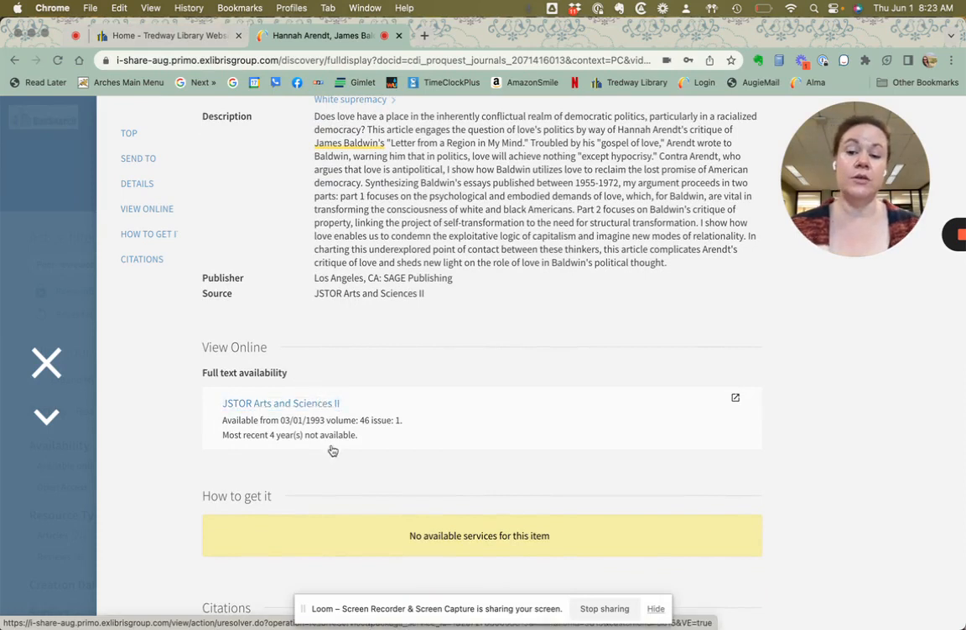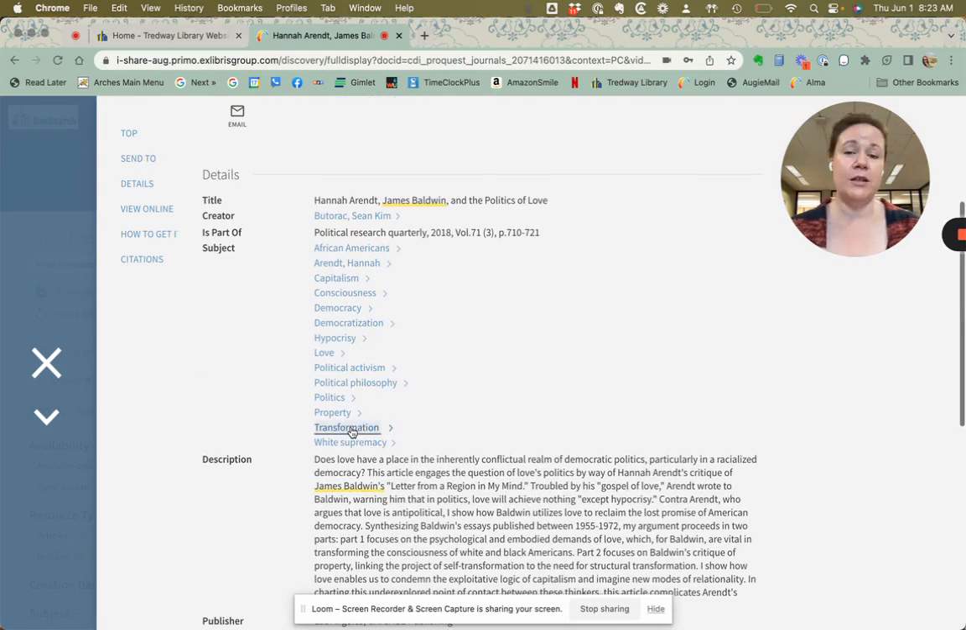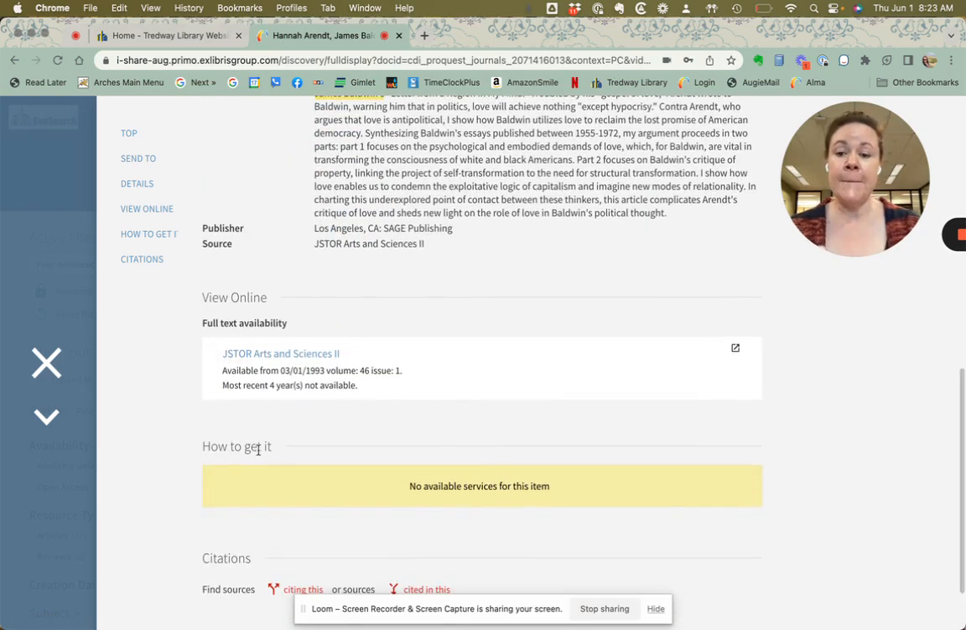Something to pay attention to is the fact that we will often specify which years are available of each journal, each database. So you do need to pay attention to when the article was published, the one that you want. So this one is from 2018, and it tells me that my subscription starts in 1993, but the most recent 4 years are not available. So you do have to do a little bit of math in your head.